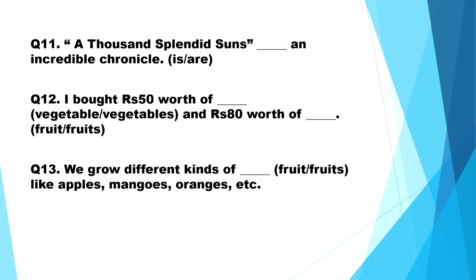A Thousand Splendid Suns is an incredible chronicle. So, the correct answer is. Now, always remember titles of books and other works of art are always considered singular even if the title sounds plural. Okay? Now, moving on, I bought ₹50 worth of vegetables and ₹80 worth of fruit.